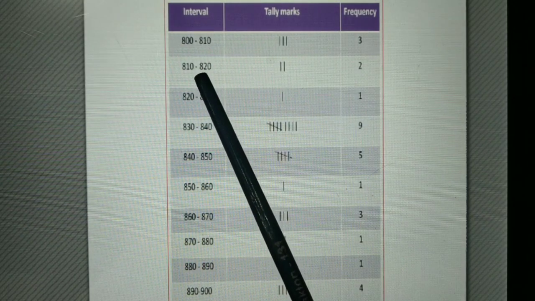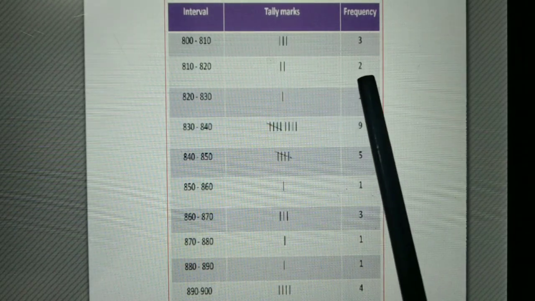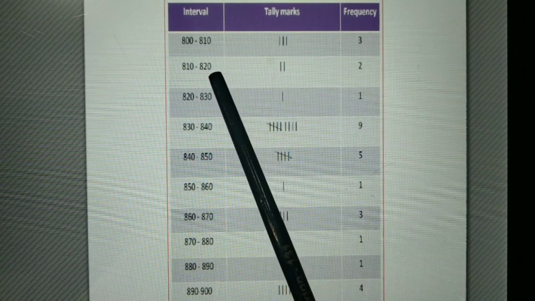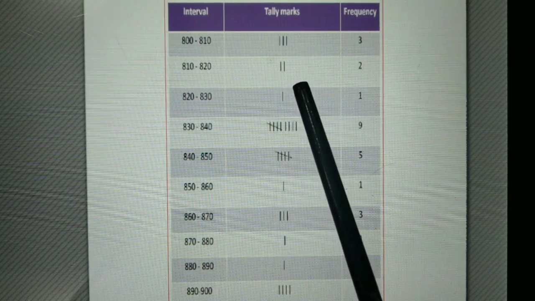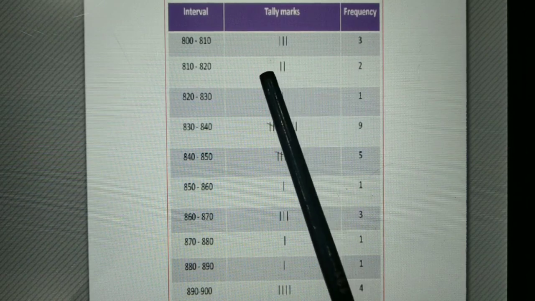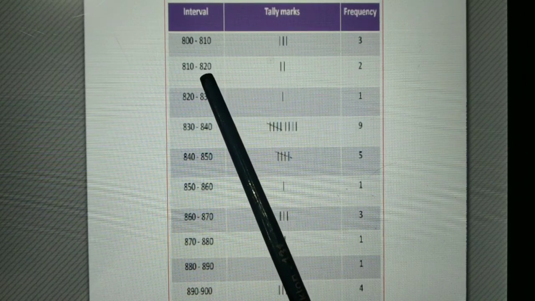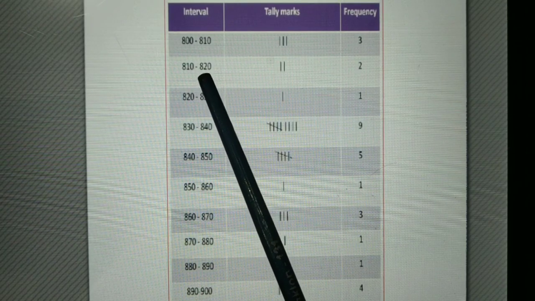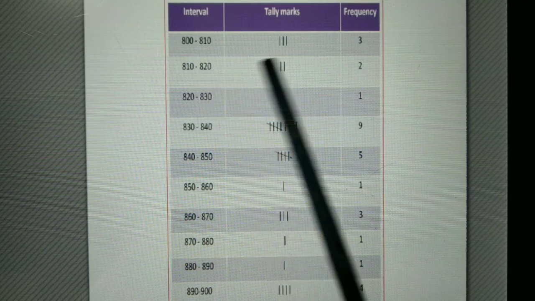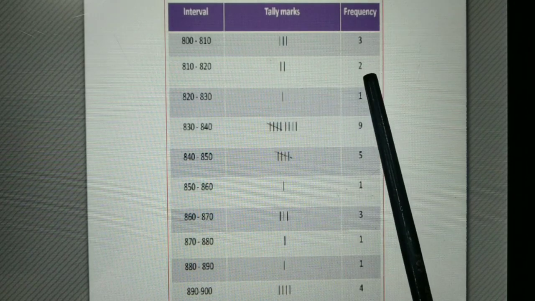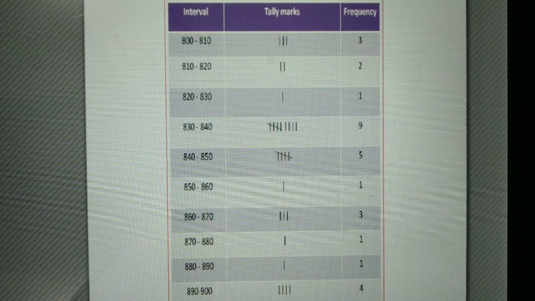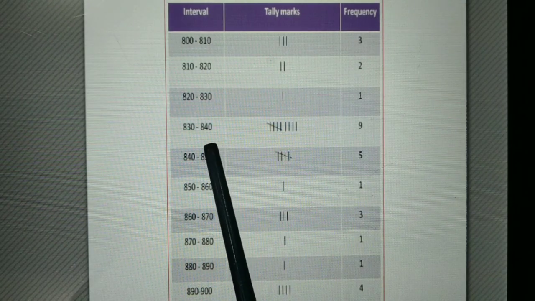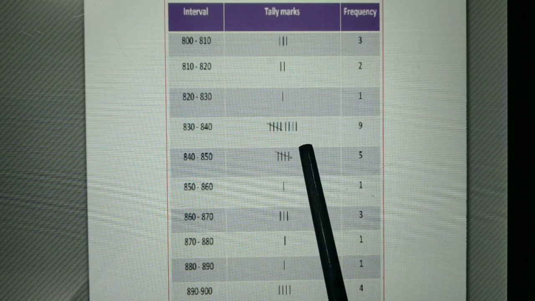Next range is 810 to 820. In 810 to 820, we have 2 persons, one of 810 and the second of 812. So 2 persons take wages between 810 and 820. We place 2 tally marks and write the frequency here. In this way you can draw a frequency distribution table. See, the maximum persons are between 830 and 840.